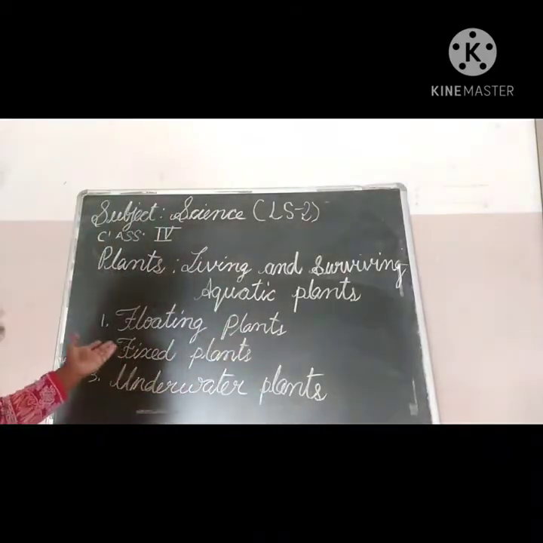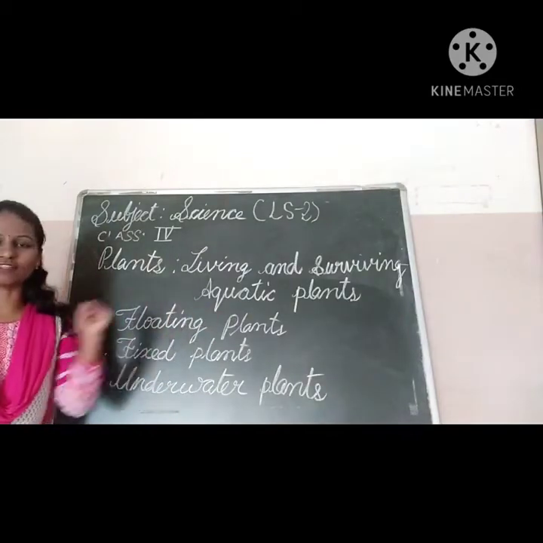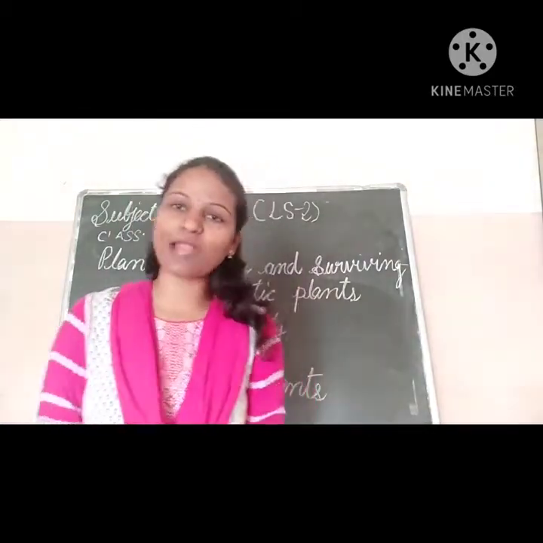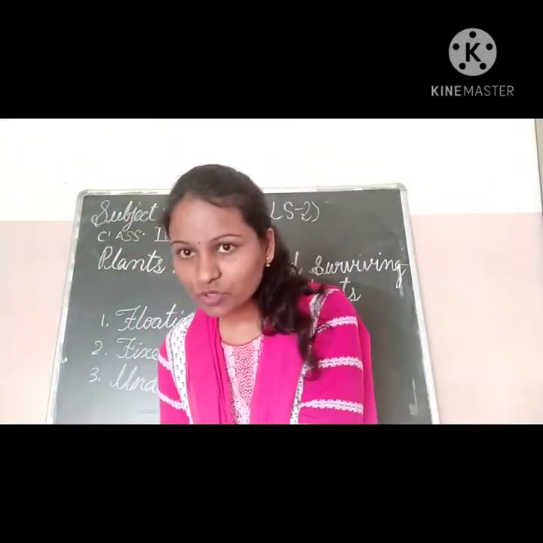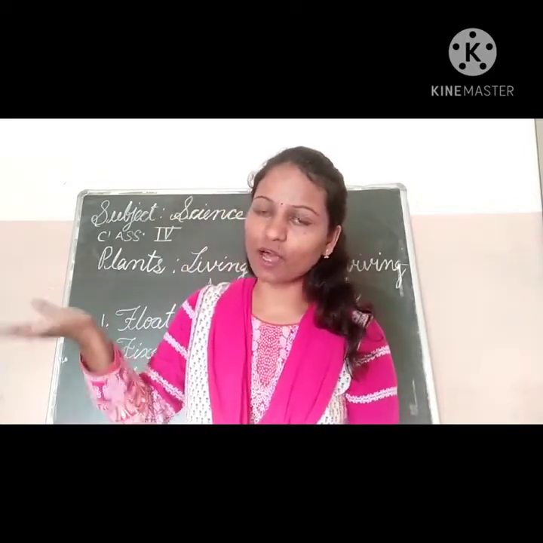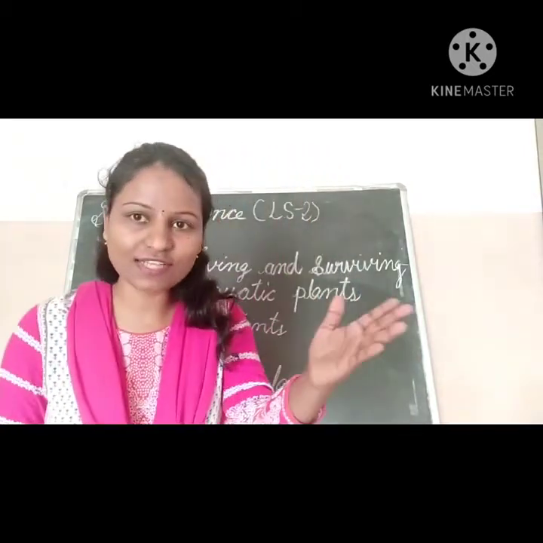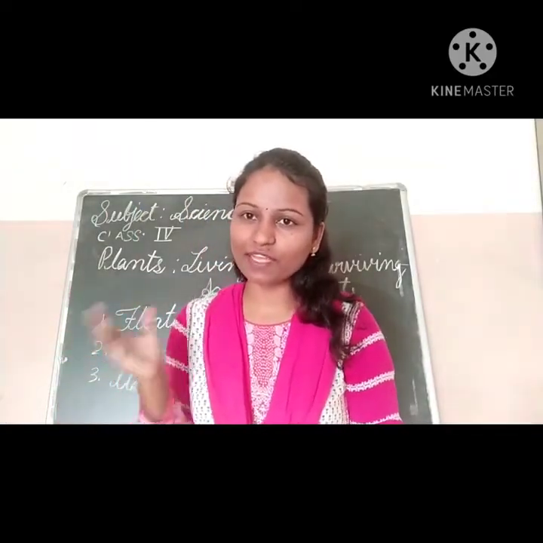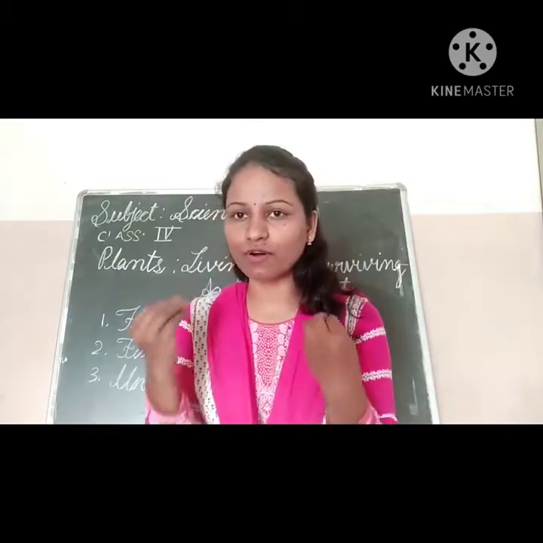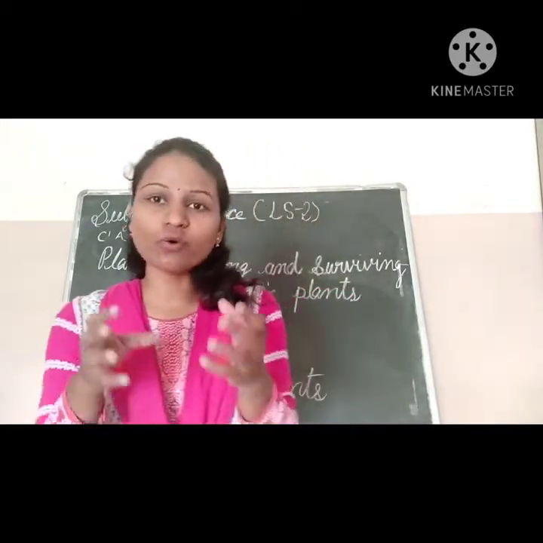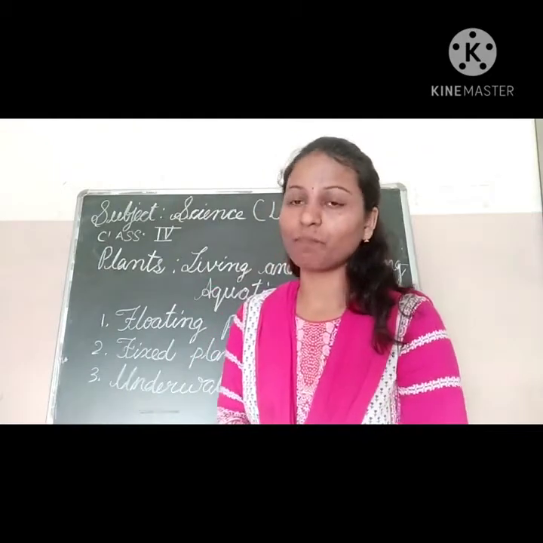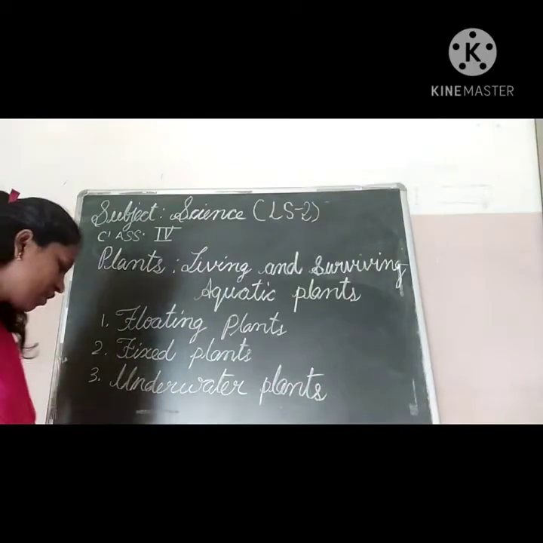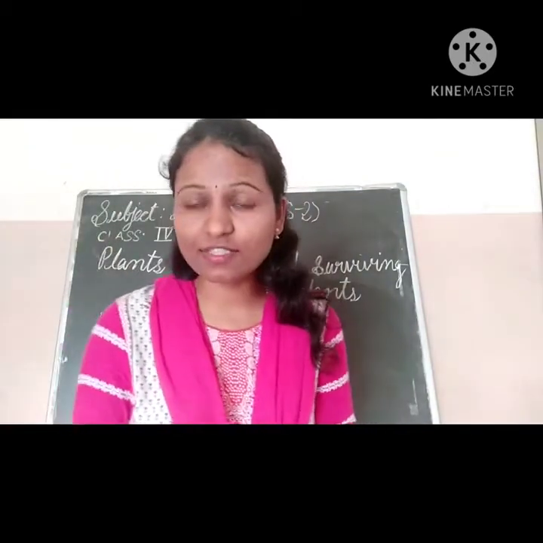The first one is floating plants. What do you mean by floating plants, children? Floating plants are those plants which are drawn into the water and they are just floating up. If you go to Hussain Sagar in Hyderabad, you can see floating plants there. They are called duckweed plants. And you can see the water hyacinth also.